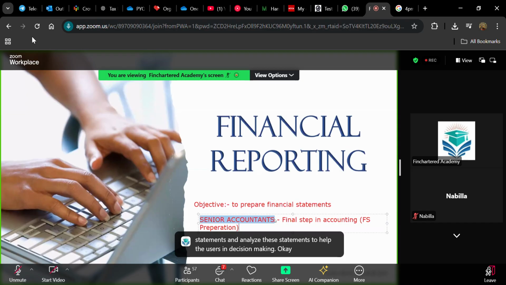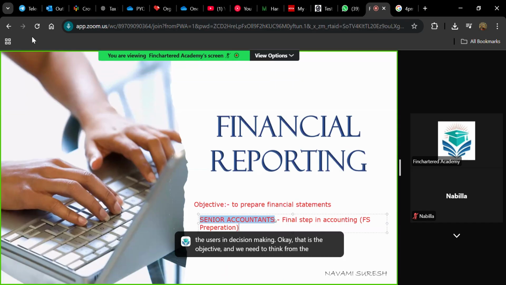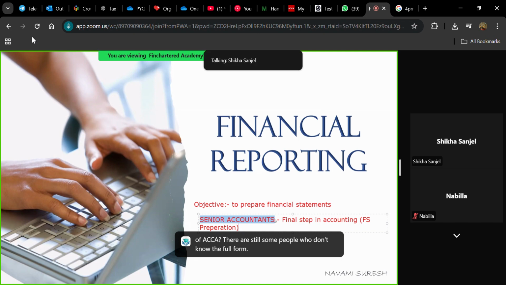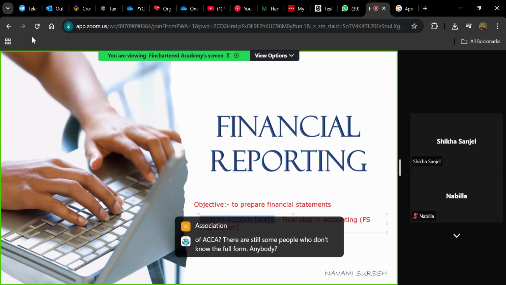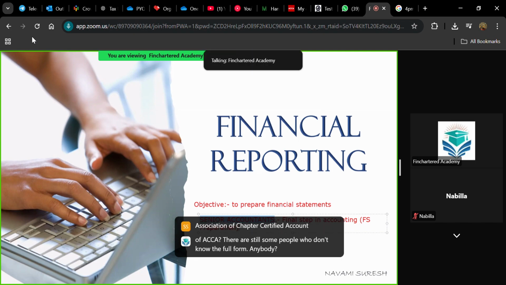And we need to think from the perspective of senior accountants, where you are only required to do the final step in accounting. Okay, we are ACCA students. What is the full form of ACCA? There are still some people who don't know the full form. Anybody? Association of Chartered Certified Accountants. Very good. Association of Chartered Certified Accountants.